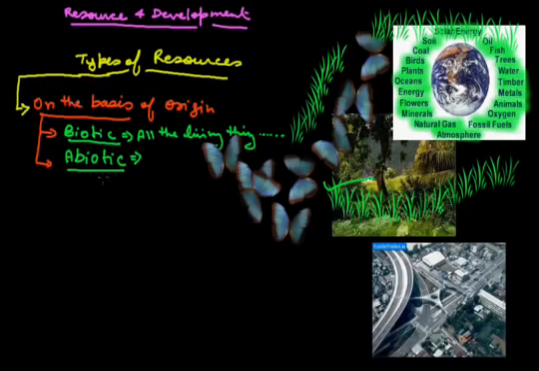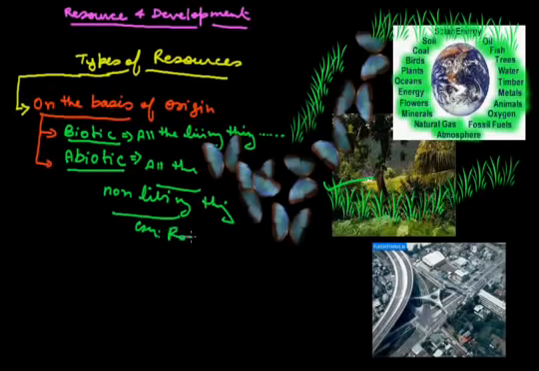Now let us come to the second part. What are abiotic resources? Obviously just the opposite of it: all the non-living things come in it, or we can say that all those things which are composed of non-living things are called abiotic resources. The examples are rocks, metals, in front of you the computer screen, walls, concrete, the floor made up of rocks or marbles, etc.